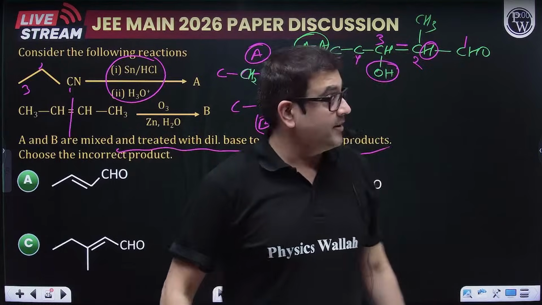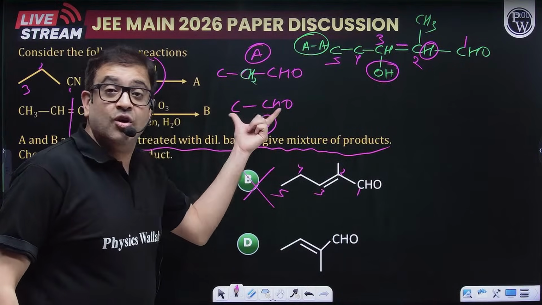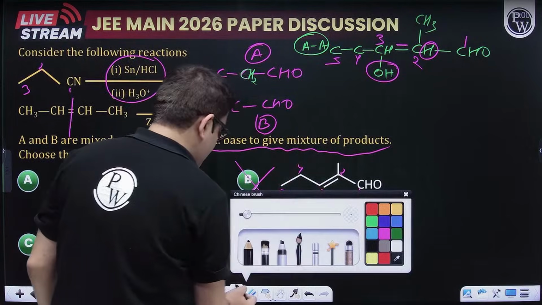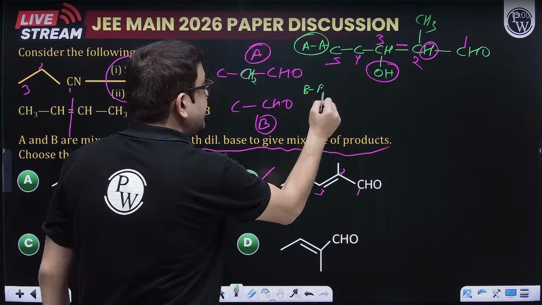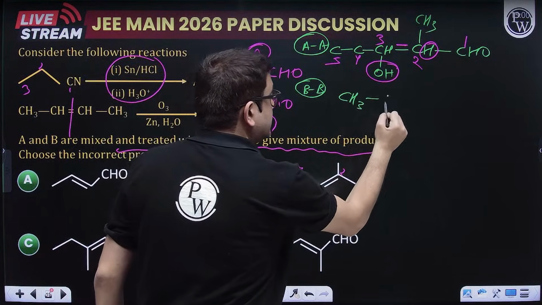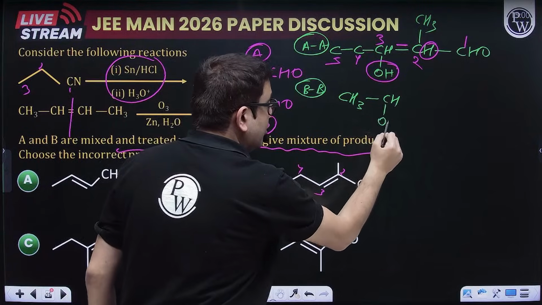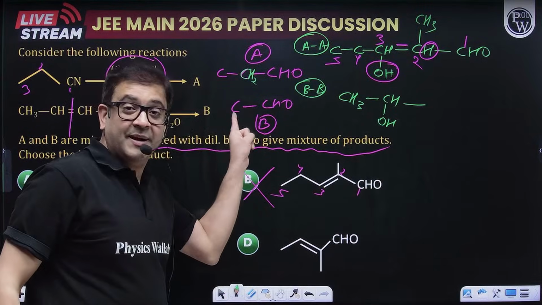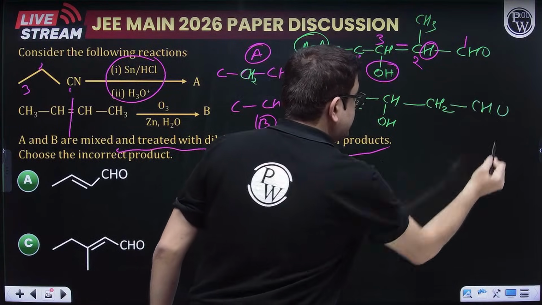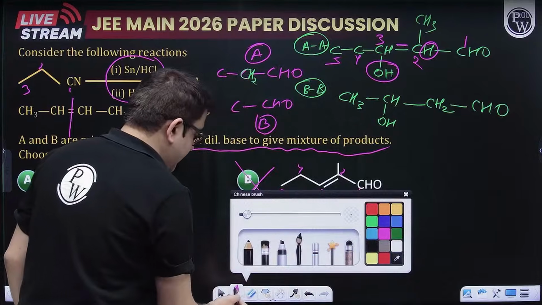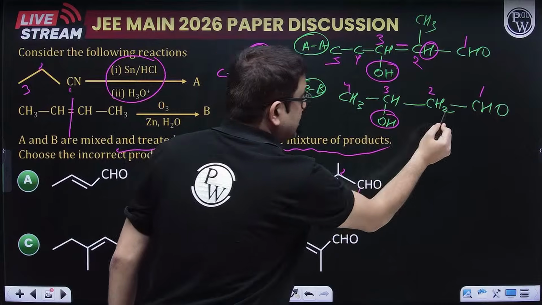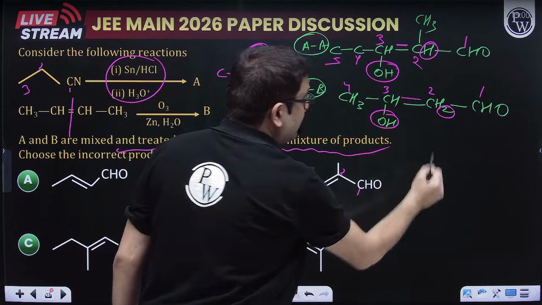So attempt this as if you are giving your final examination. So after that, now what about this one? Let us draw the self-aldol of this first. Self-aldol of B with B. So this CH3, the CHO, this double bond O will become OH. Why? Because it has been attacked by this carbon. So this has become CH2, and this will be having its CHO. Again, dehydration. This is 1, 2, 3, 4. So alpha beta unsaturation. This H and this OH gone. You will get a double bond over here.